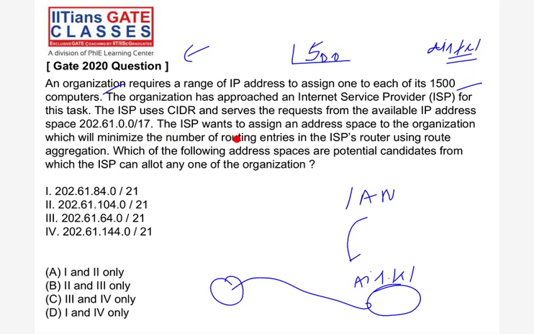Route aggregation means you are combining multiple blocks into one, right? So which one of the following address spaces is a potential candidate from the ISP to allot to any one of the organizations? You have to tell. Try. Okay, you have 5 minutes. Think what is possible and tell me, then we will discuss the solution.